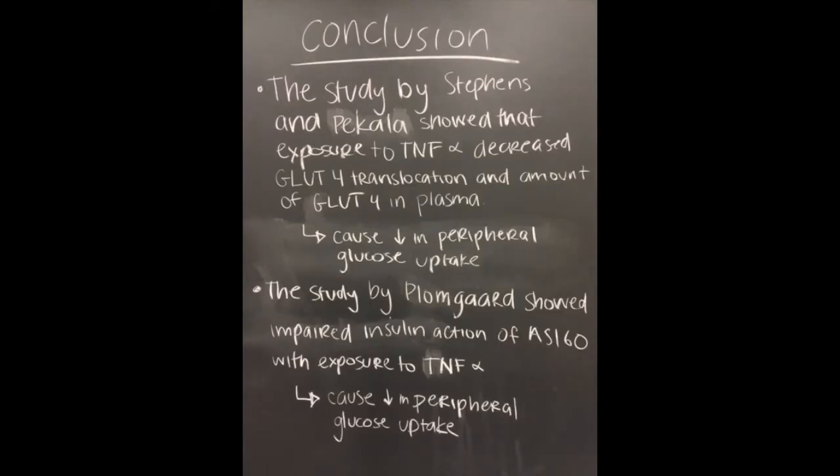The 2 studies that we reviewed support our hypothesis in that peripheral glucose uptake would be decreased in individuals receiving an infusion of TNF-alpha. Stevens and Pekala showed that exposure to TNF-alpha resulted in decreased GLUT4 translocation and GLUT4 at the plasma membrane, causing a decrease in peripheral glucose uptake. Plumgaard demonstrated impaired insulin action of AS160 with exposure to TNF-alpha, also causing a decrease in peripheral glucose uptake.